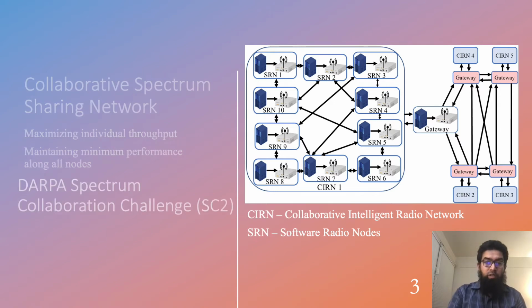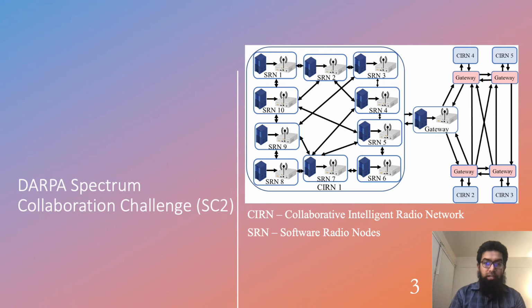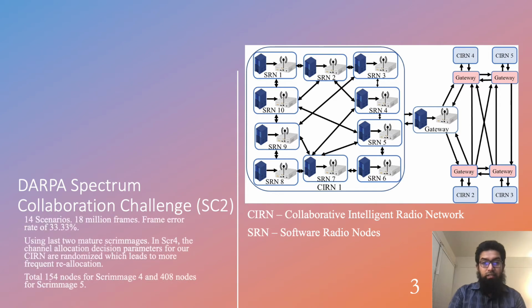This kind of arrangement was used in DARPA Spectrum Collaboration Challenge 2, where one of our teams participated and we got data from that team. Here we got access to data from one of the CIRNs, Collaborative Intelligent Radio Networks. It was a very challenging environment. There were environments like rural networks, urban networks, networks for firefighters and so on.